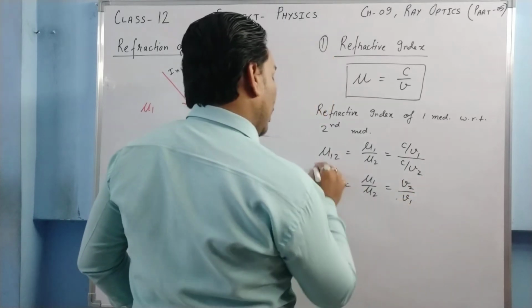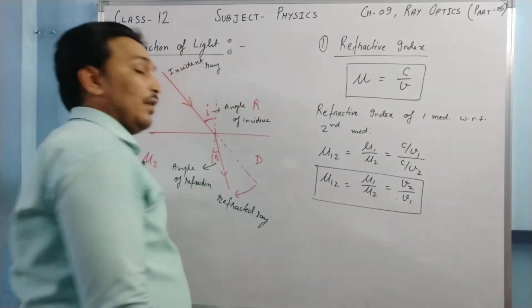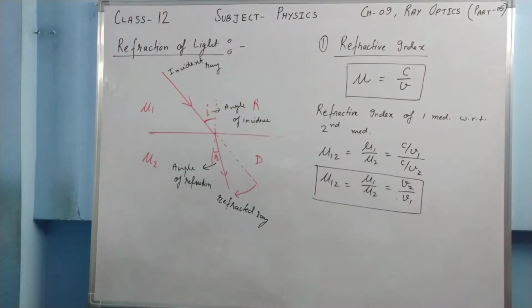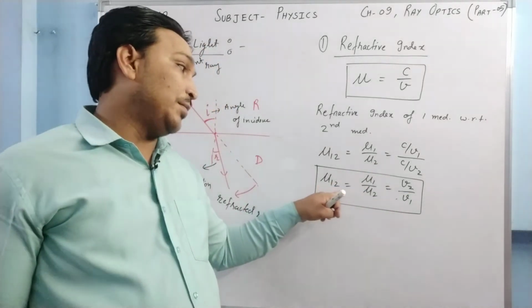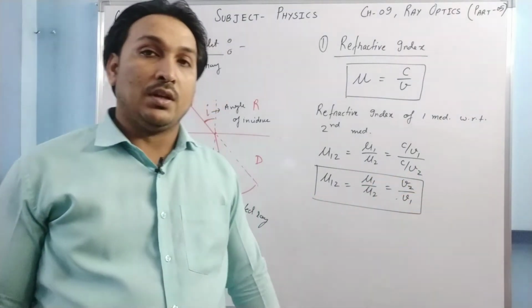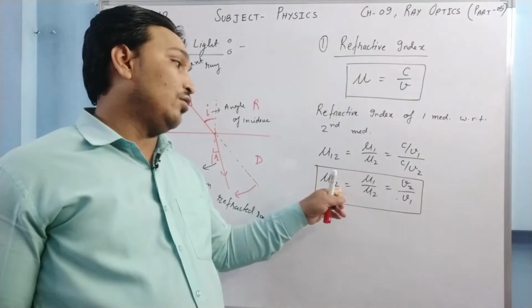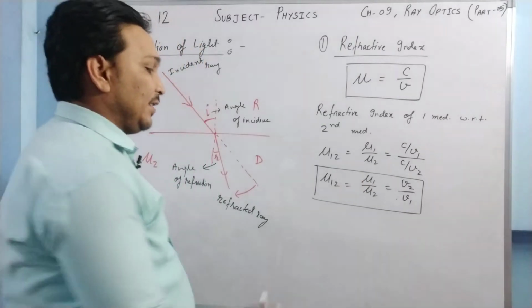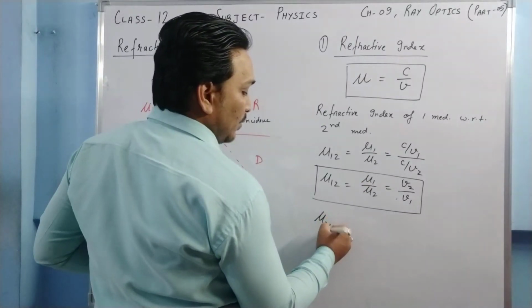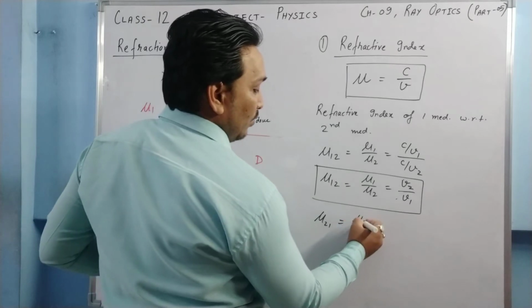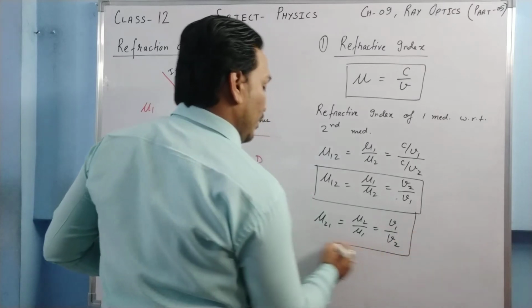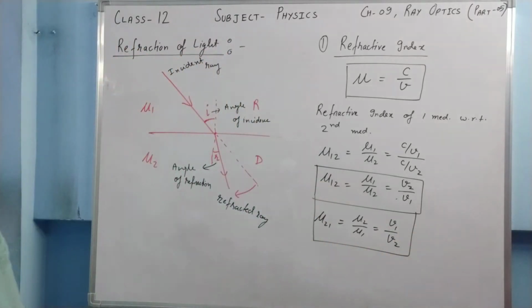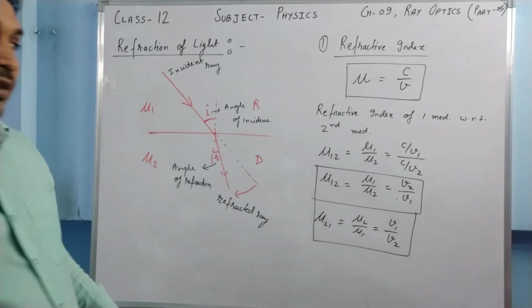So in other words, refractive index actually tells us the ratio of velocities in the media. Is it clear? Similarly, the refractive index of the second medium with respect to the first medium will be mu2 upon mu1, which is going to be V1 upon V2. Okay, is it clear? This is how refractive index gives us information.